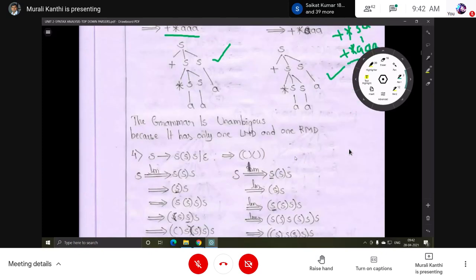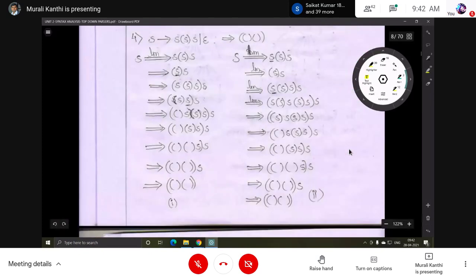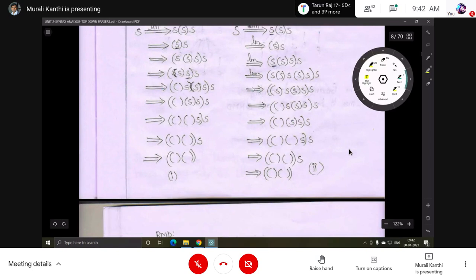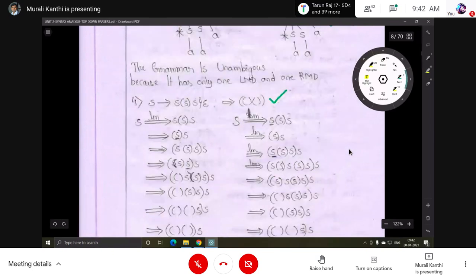Then next, one more example. So this is a grammar. S implies S within parentheses S, then S implies epsilon. So now this one is the input string. Okay. So epsilon, you know that epsilon. What is the meaning of epsilon? Nothing.